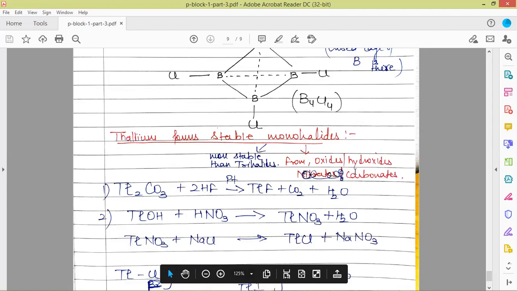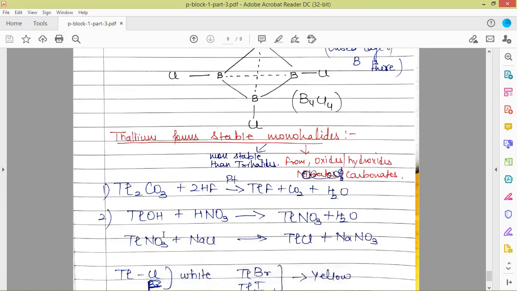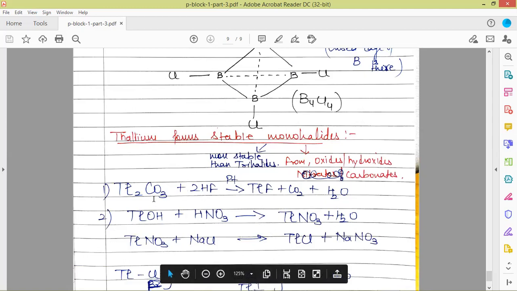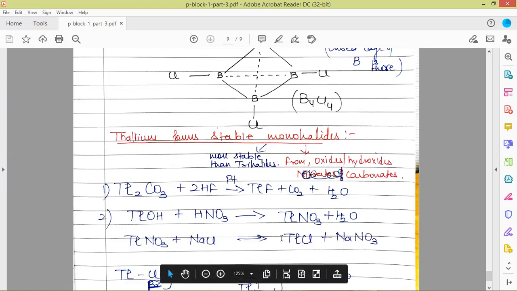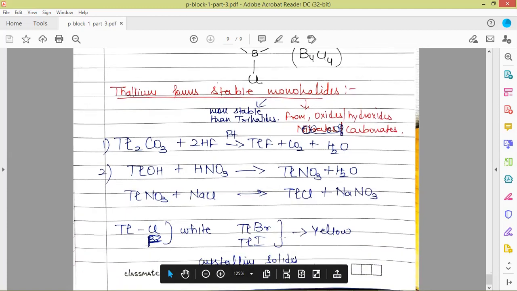These are prepared from the oxides, hydroxides, or the carbonates. So carbonates are reacted with HF, we get thallium fluoride, and hydroxide is reacted with HNO3, we get thallium nitrate, which further reacts with NaCl to give thallium chloride. So out of the monohalides of thallium, thallium fluoride and thallium chloride are white in color, and thallium bromide and thallium iodide are yellow in color. So these are all crystalline solids.